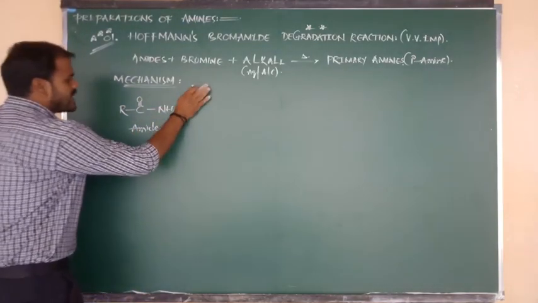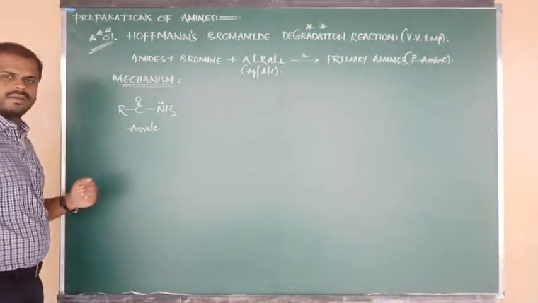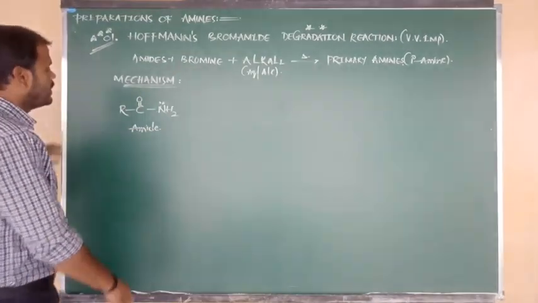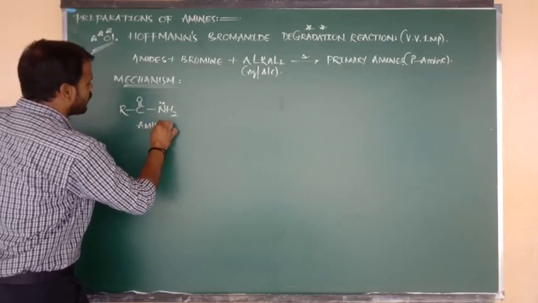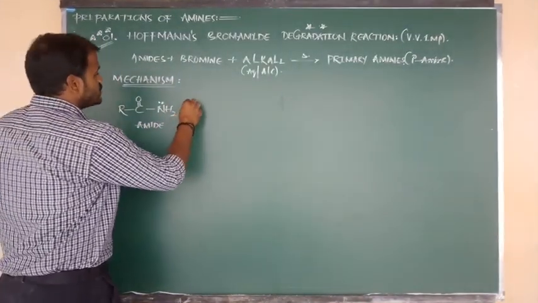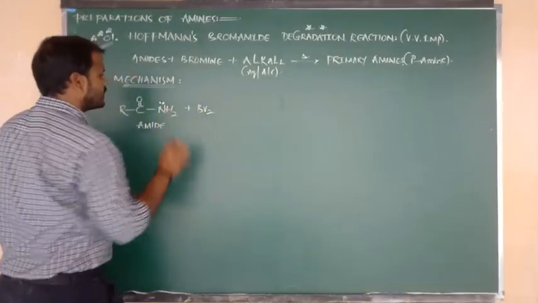Definitely in this amide we have to focus on nitrogen, which contains one lone pair. Nitrogen contains 5 electrons. First of all we have to know that amides undergo reaction with bromine, as we have studied just now. So the reaction formula is Br2.